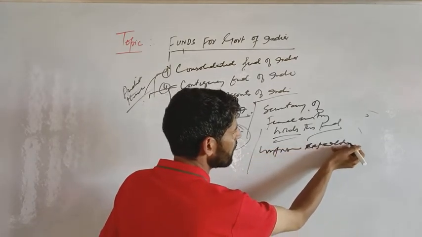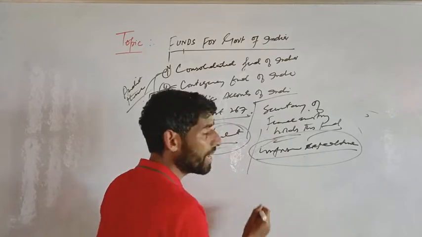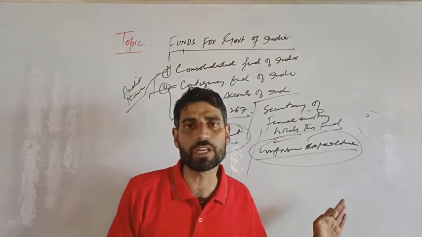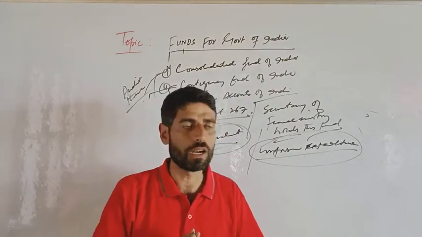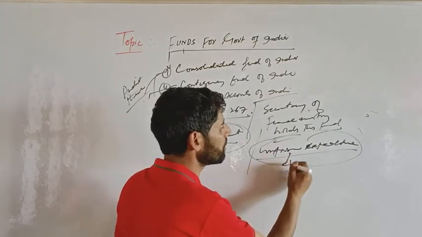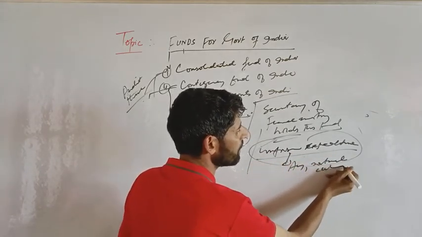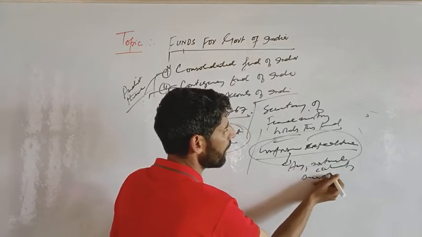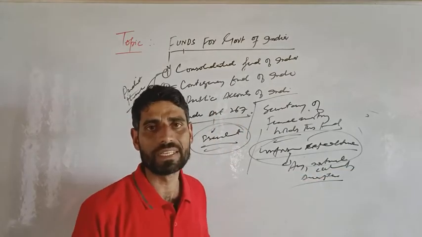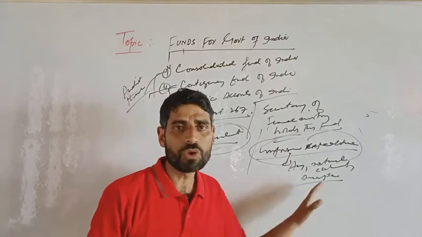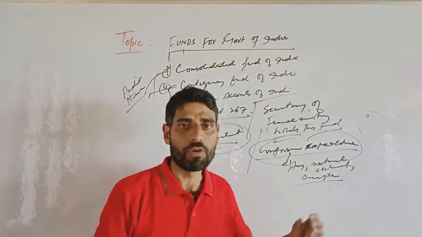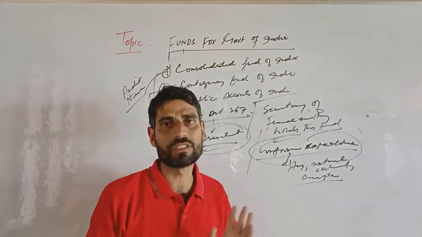So we see that the President can make advances out of the Contingency Fund of India to meet unforeseen expenditure. Unforeseen means, for example, any disaster, any natural calamity. At the time of any natural calamity or disaster, the President can withdraw money. But there is no need of Parliament approval for withdrawing money from the Contingency Fund of India.